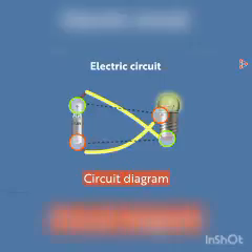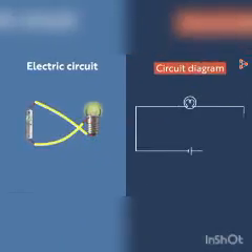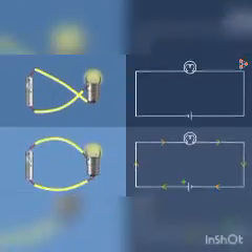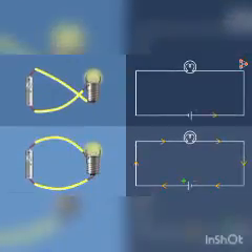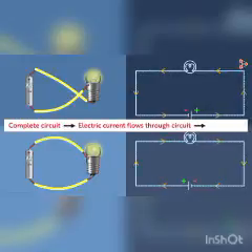So how will the circuit diagram of this circuit look like? This is the circuit diagram. Compare it with this one. You see that we've just reversed the direction of the battery. Hence, the electric current in this circuit is flowing in the opposite direction. So the electric current can flow in either direction. As long as the circuit is complete, the electricity will flow and the bulb will glow.